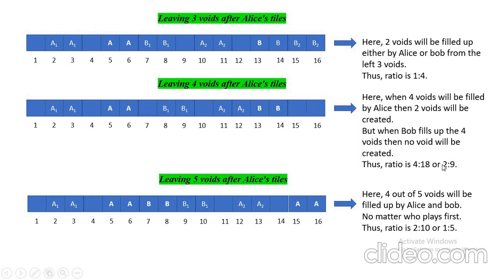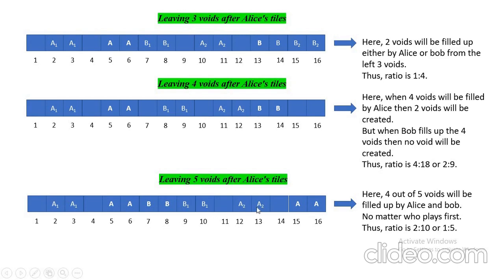So 4 is to 18 or 2 is to 9. 2 is to 9 is still not a good ratio. It is still higher than 1 is to 7. We need a lesser ratio than 1 is to 7. Leaving 5 voids after Alice tiles. A1, A1, then 1, 2, 3, 4, 5.